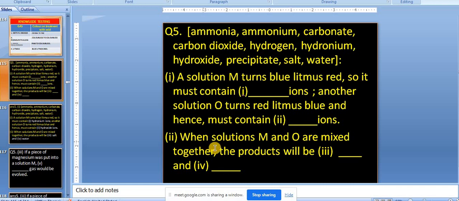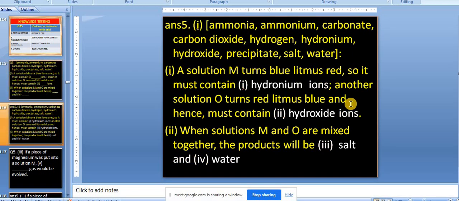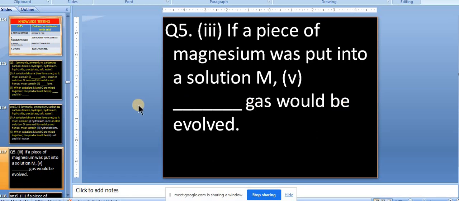Third question: when solutions of M and O are mixed together, the products will be dash and dash. Salt and water. Acid plus base gives salt and water. Okay, so this is done. We can move ahead to the next question.